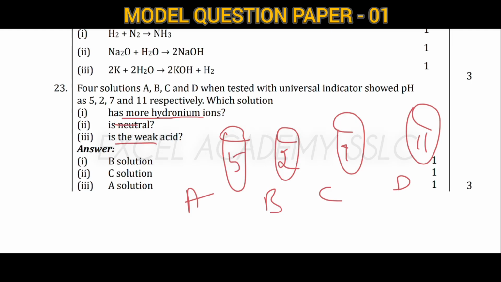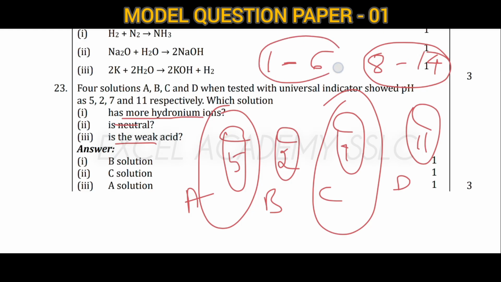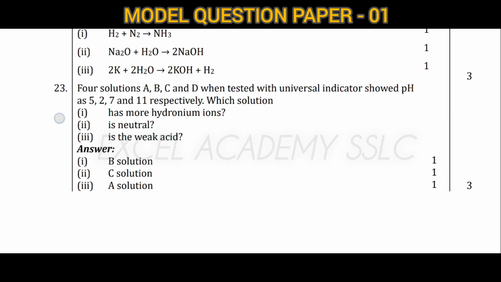Neutral is C, because that is already known. The weak acid is pH 5. From 1 to 6 it is acid, and from 8 to 14 it is base. The one with the most hydronium ions is the B solution.